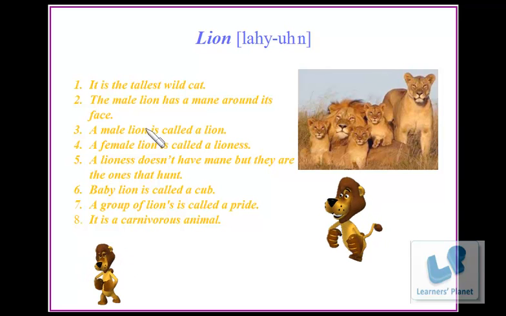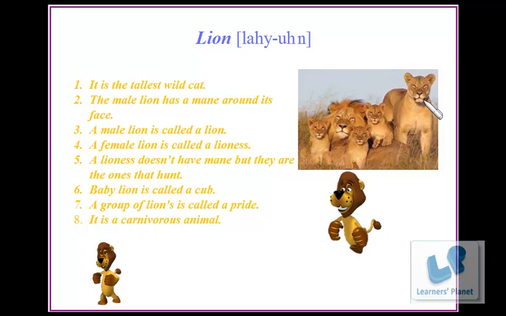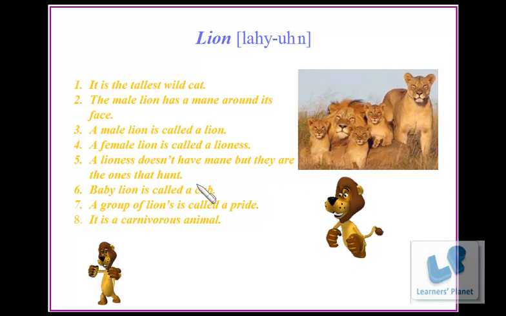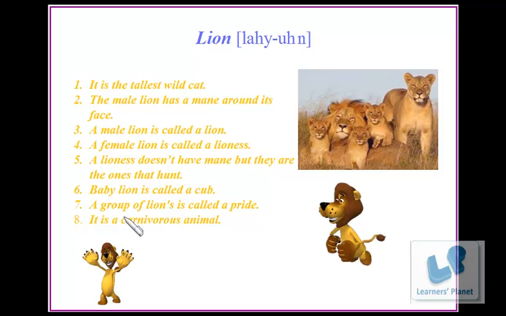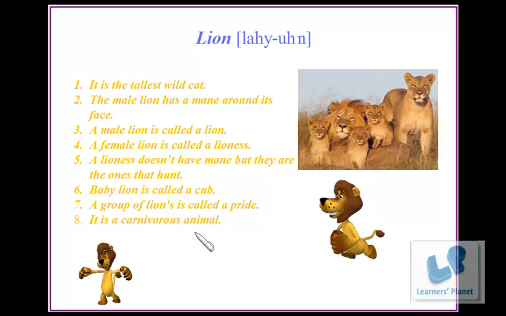A male lion is known as a lion. A female lion is called a lioness. A lioness doesn't have any mane, but they are the ones that hunt. A baby lion is called a cub. A group of lions is called a pride. It is a carnivorous animal.